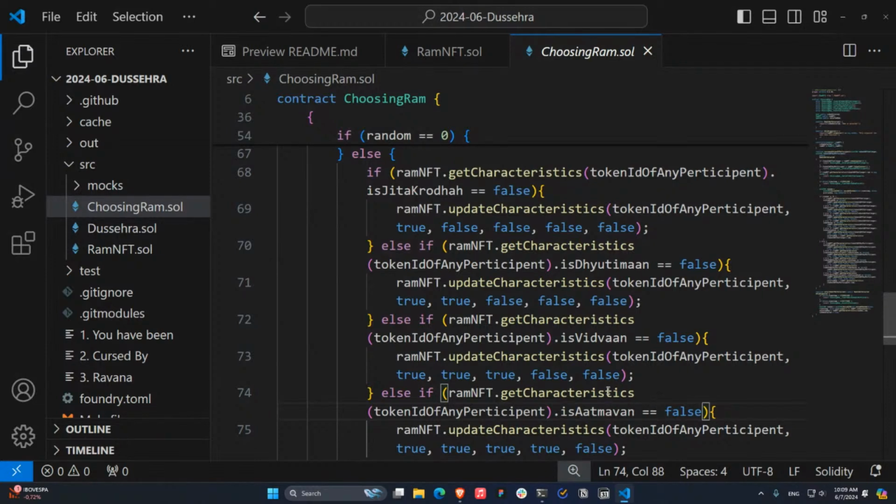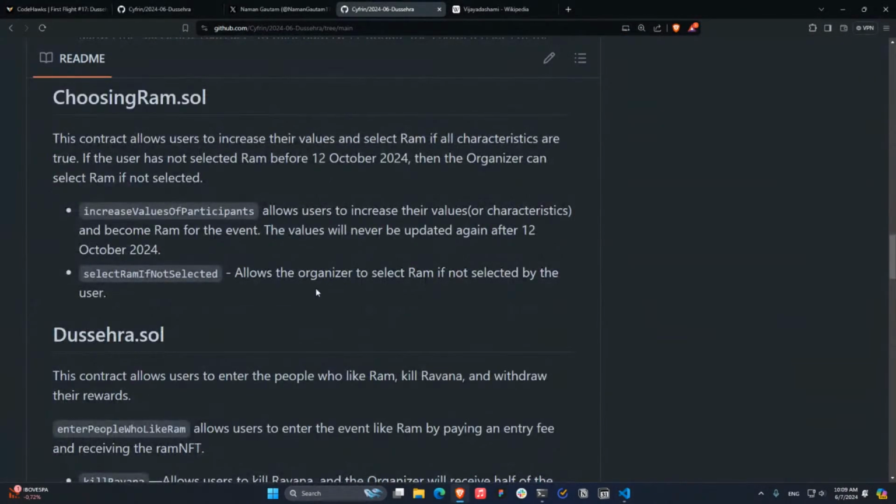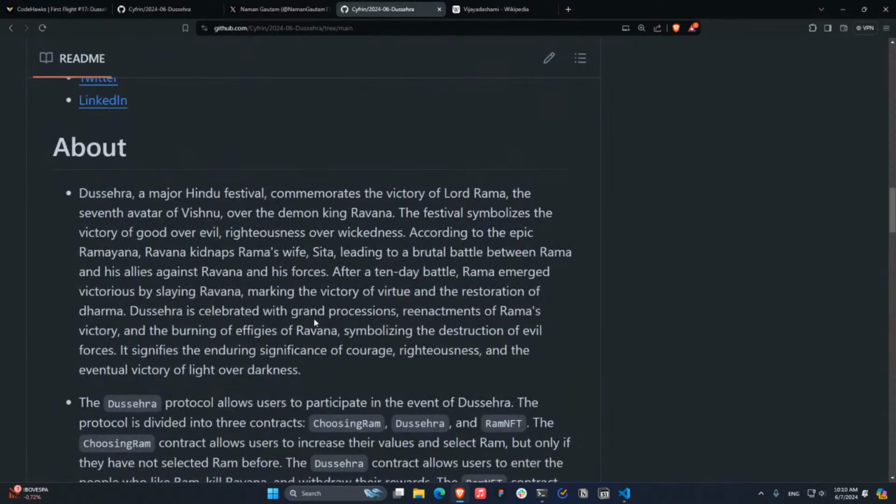So when the user who has the NFT calls this smart contract, this is going to allow the user to increase their characteristics. It means be more wise, be more intelligent, be more strong in order to become like Ram, and with that be able to kill the demon. And the demon's name is, if I'm not wrong, the king demon Ravana.